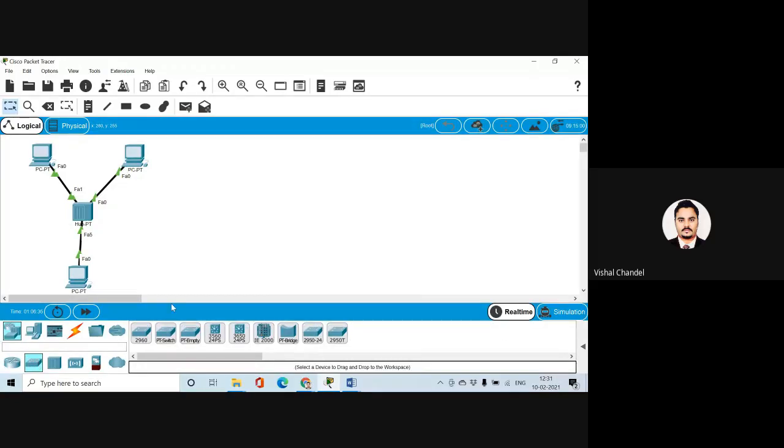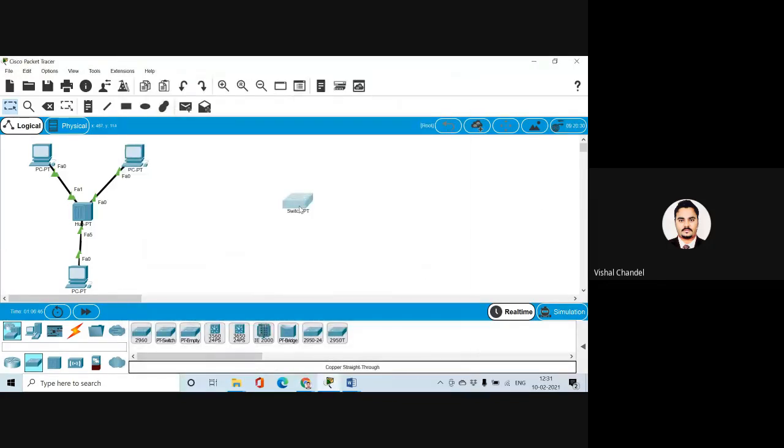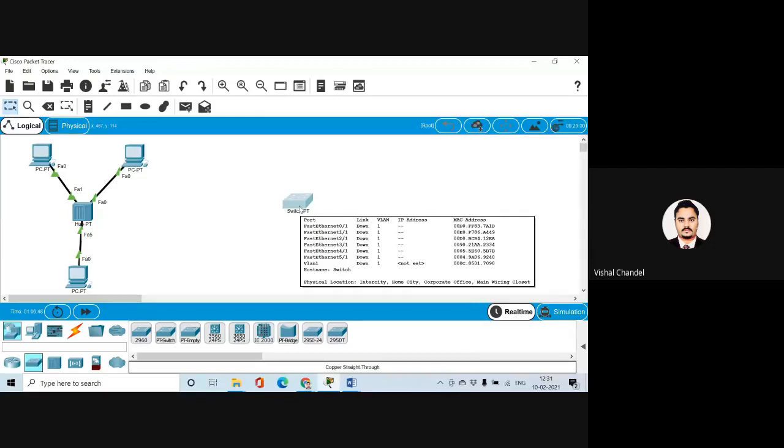All of you have to connect. You have to use the PT switch. For the connection of this PT switch, you will get the option of the ports. How many ports do we have available? We have 5 ports available in this switch. So you have to create one bus topology with this switch.